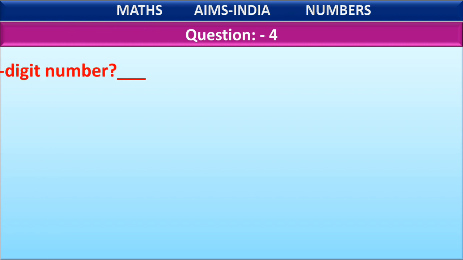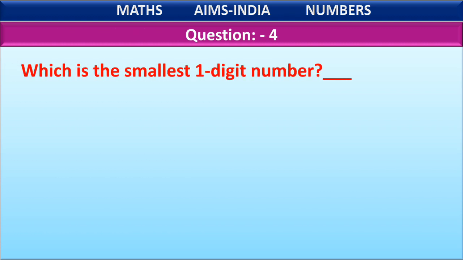Moving on, question number 4. Which is the smallest 1-digit number? This is a very easy question, right? Which is the smallest 1-digit number? Let us look at the options here. Option A 0, option B 1, option C 9, option D 10.